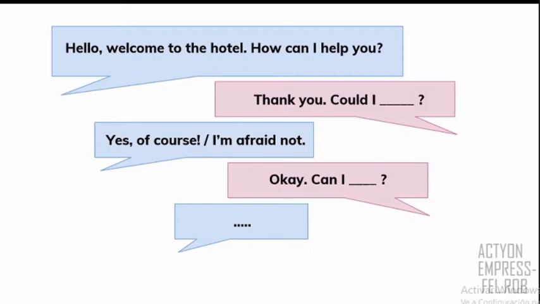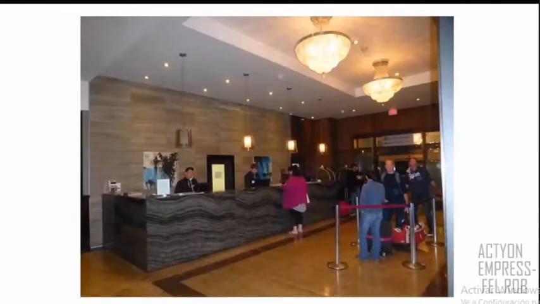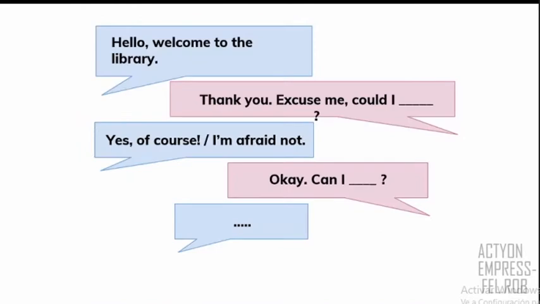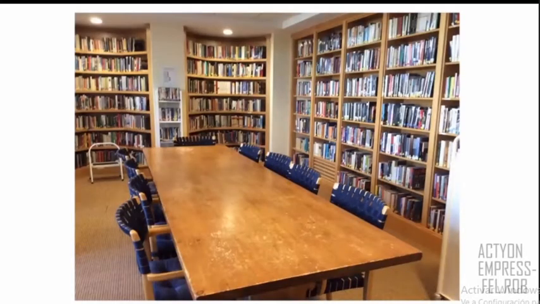And then the other person can say yes or no, right? So yes, sure, or no, I'm sorry. It depends. It's your option. And then you continue with a second request, right? So you ask another question. So three, you have to write three requests for your conversation. Remember, two options, the hotel, three requests for the hotel, or the second option is the library, okay? So you have those two.